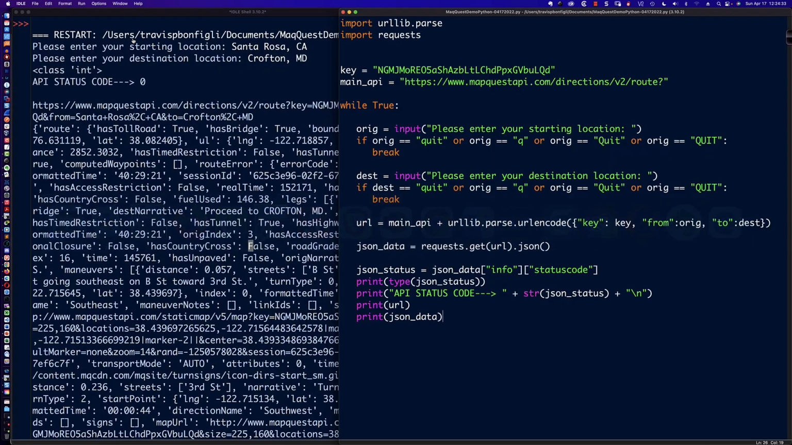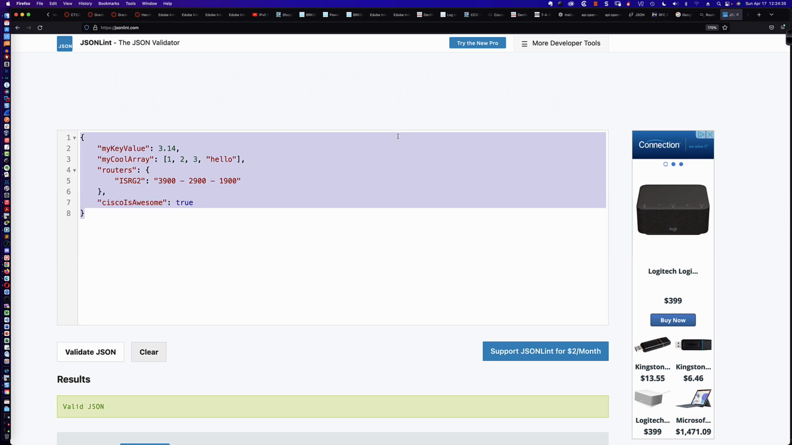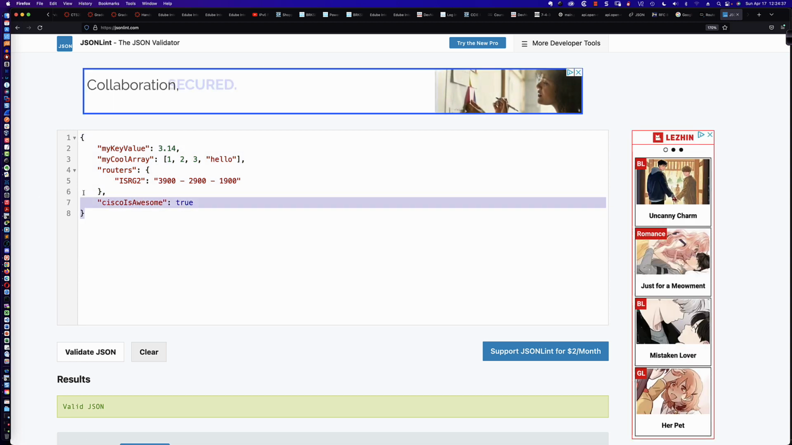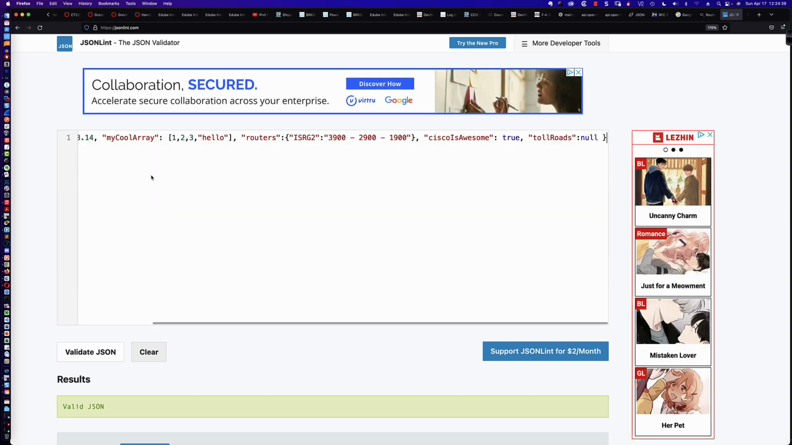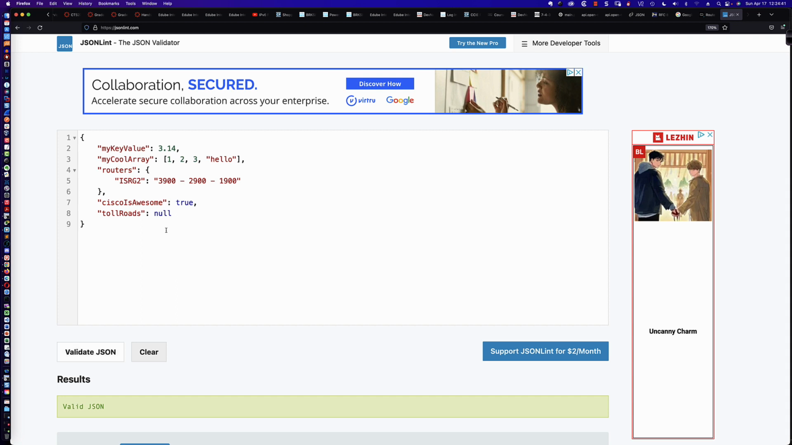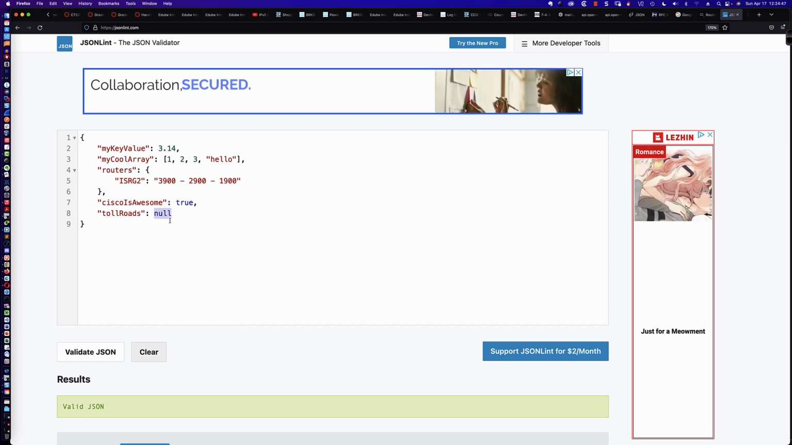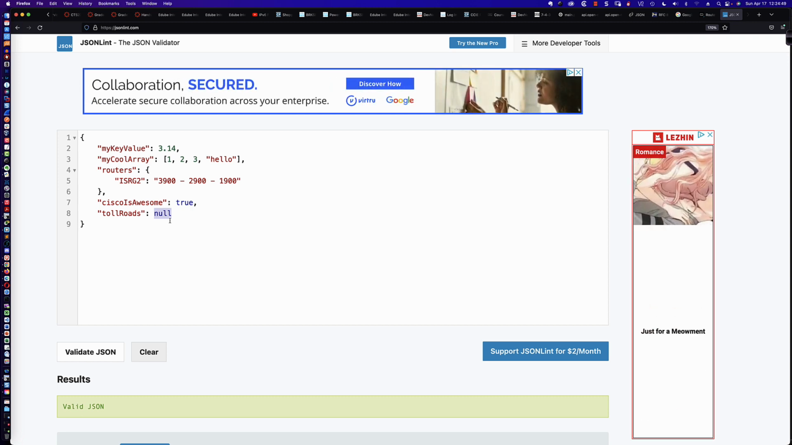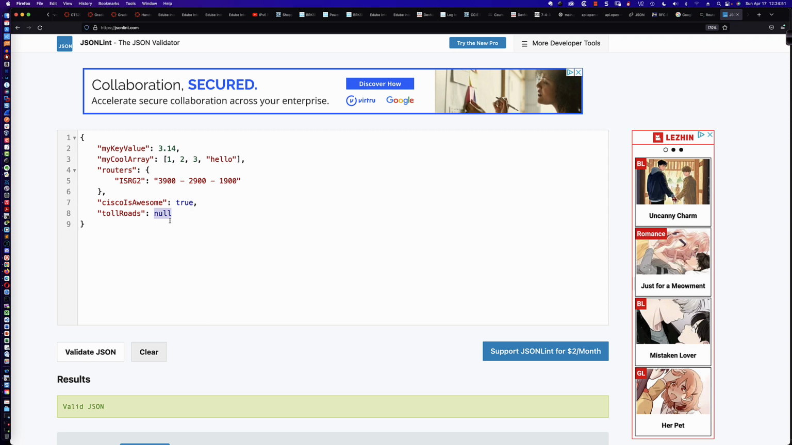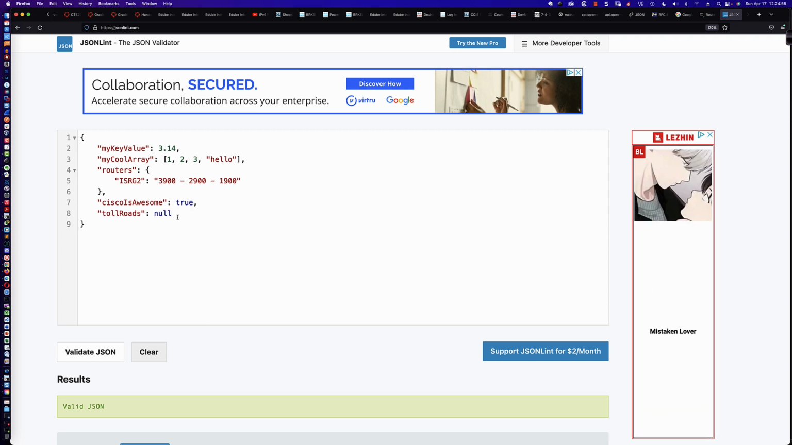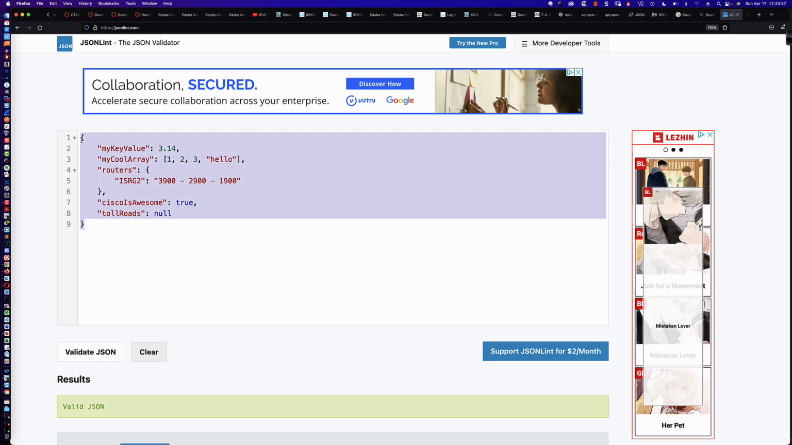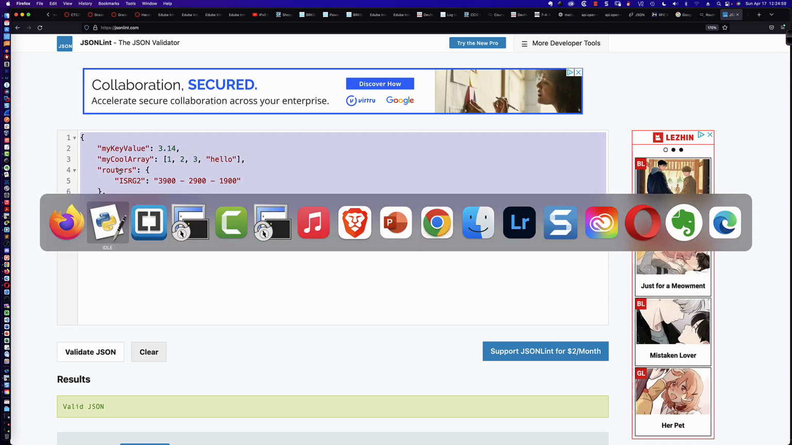So let's copy this and confirm that this is actually legitimate JSON formatted data. Let's validate our JSON. And in fact, you can see toll roads is null. It just means it's not true and it's not false. It means that there's no value, that it's just not defined yet. And again, maybe you define it at some point. So let's grab all of this and see what happens over here in the interactive interpreter.